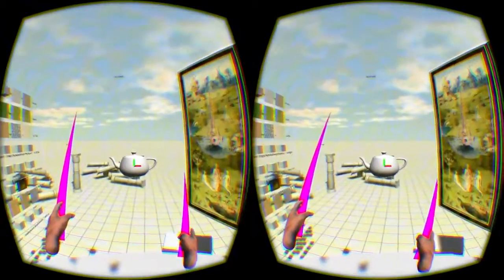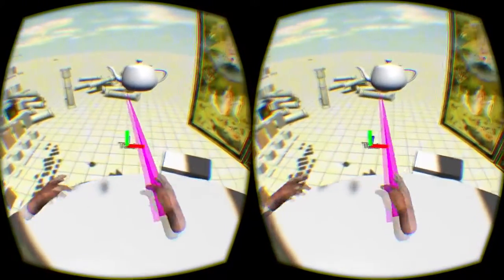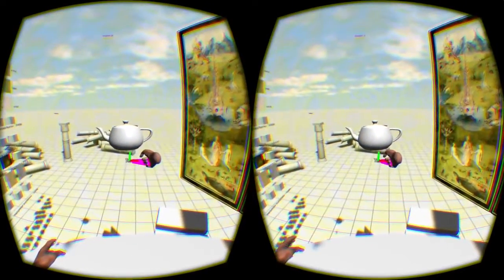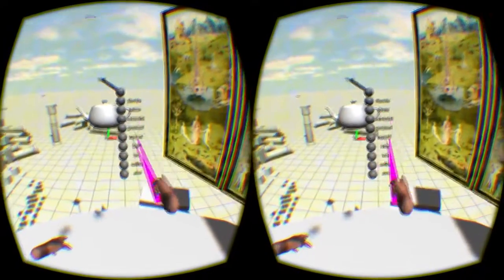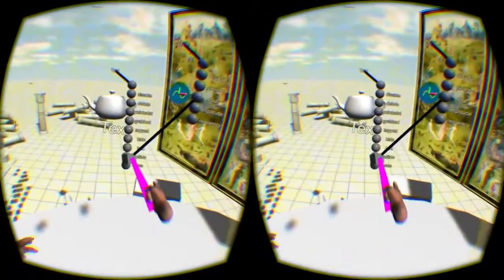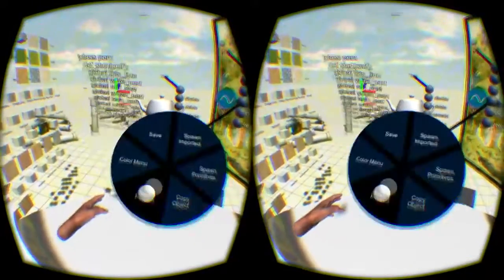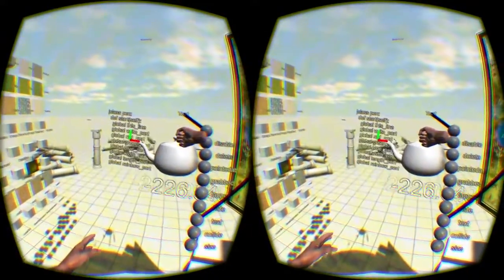Omega also has a visual programming system that allows you to drag and drop elements into objects to give them functionality. These elements have values and settings that you can edit, and users can wire these elements together to program whatever they want. For more complex solutions, Omega supports the text-based programming language Python.